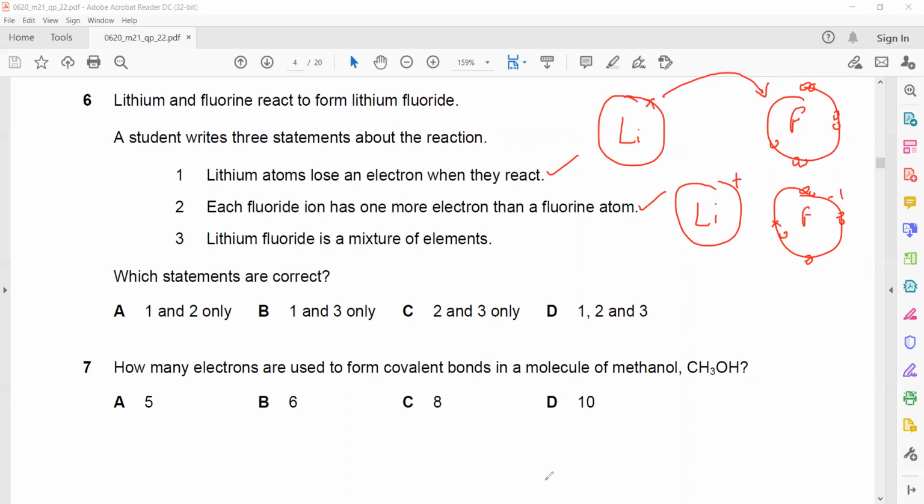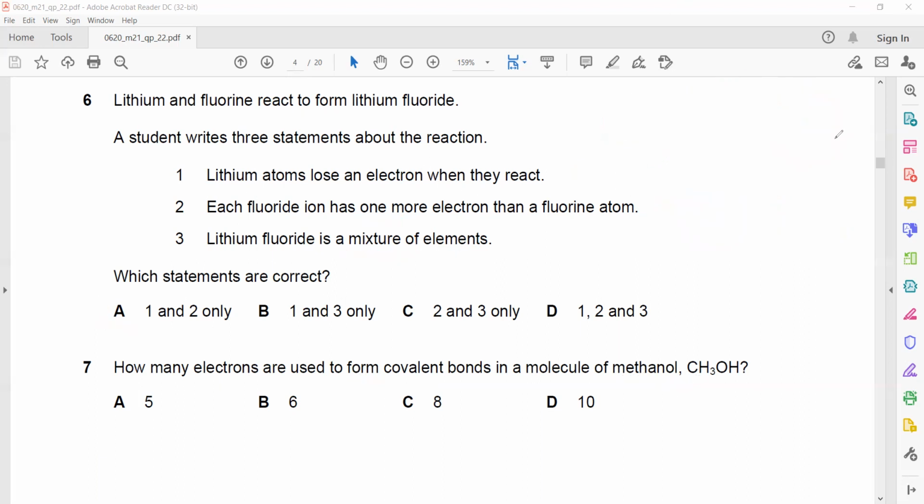How many electrons are used to form covalent bonds in a molecule of methanol? When we draw the structure of methanol, carbon is there with 3 hydrogens next to carbon, then oxygen, and then a hydrogen. So carbon shares 1 with each hydrogen, oxygen shares 1 with its hydrogen, and oxygen shares 1 with carbon.